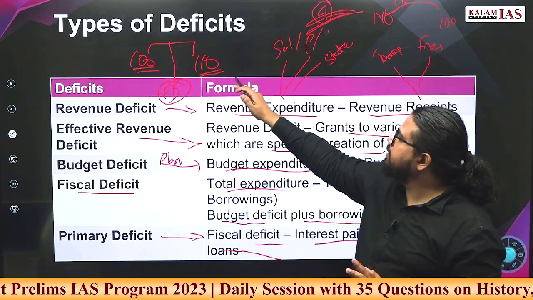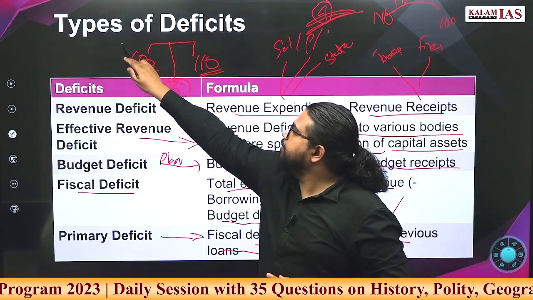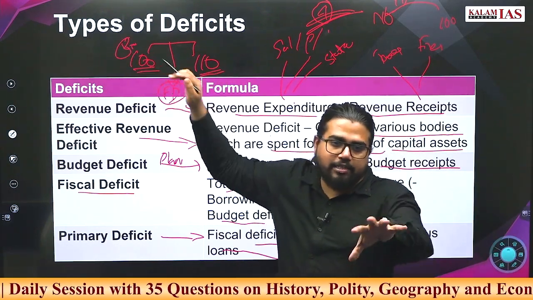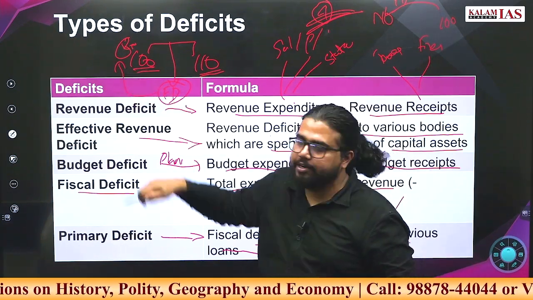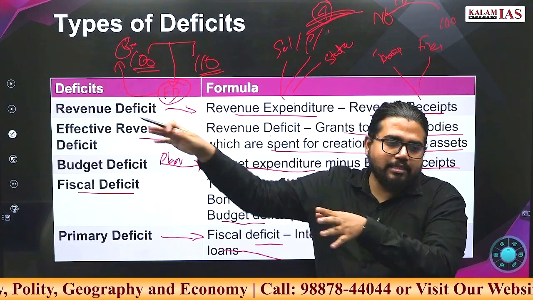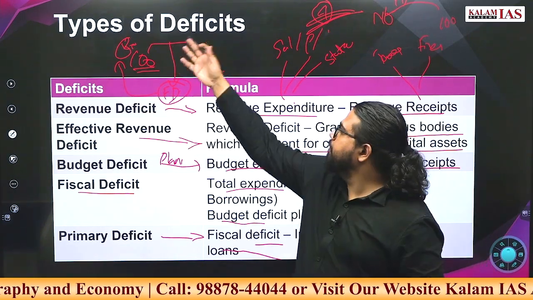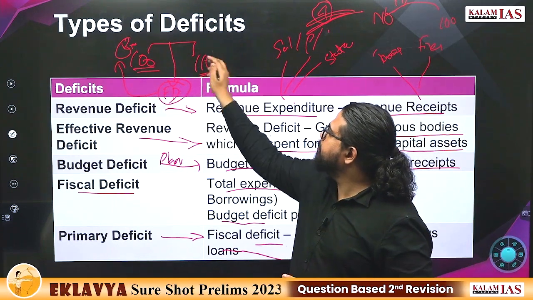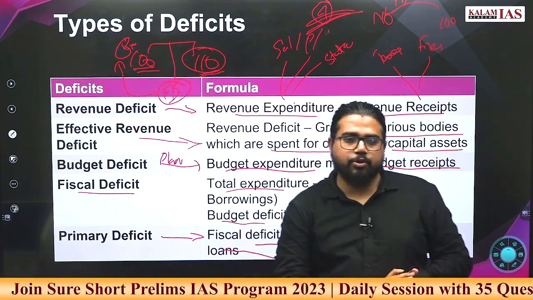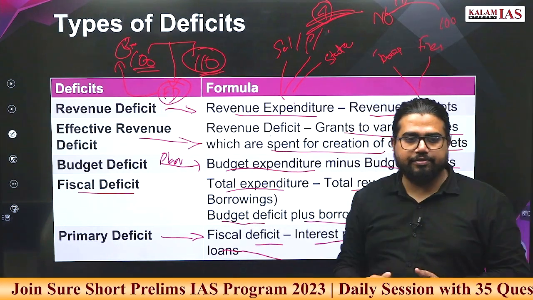Revenues of the government means whatever money government is getting. Borrowing is also a component of revenue. If you put that also, then revenue will be equal to expenditure. So expenditure minus revenue, excluding the borrowing component, will be fiscal deficit.